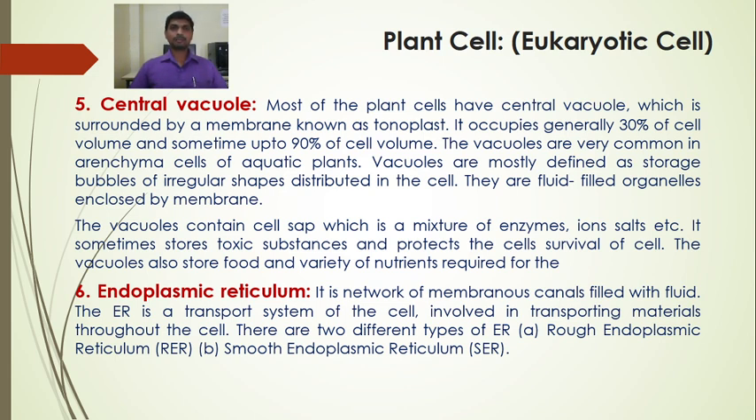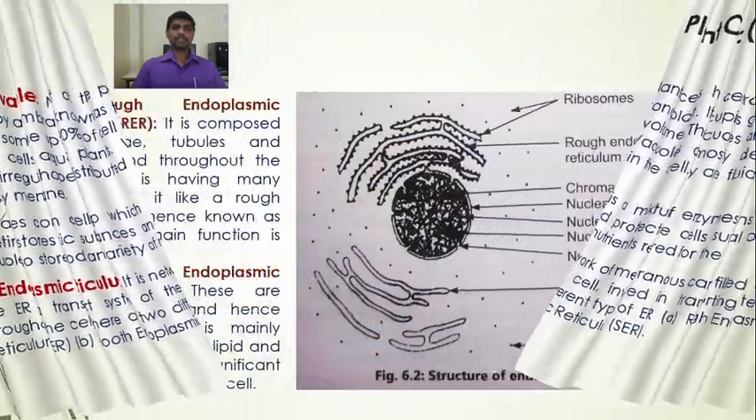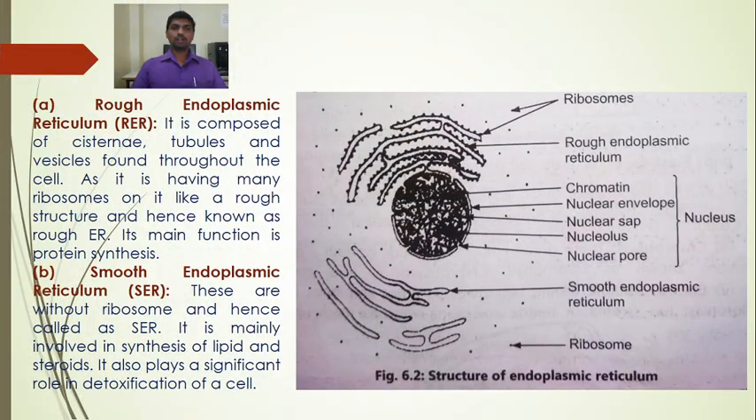There are two types of endoplasmic reticulum: rough endoplasmic reticulum and smooth endoplasmic reticulum. So one by one we are going to study both the types of endoplasmic reticulum. So this is the structure of endoplasmic reticulum. It is a network of membranous canals filled with a fluid. Two types of endoplasmic reticulum: rough endoplasmic reticulum and smooth endoplasmic reticulum.